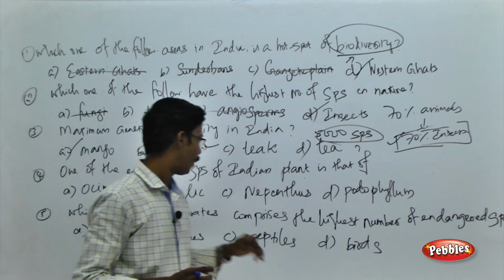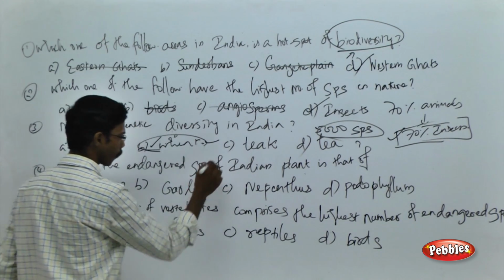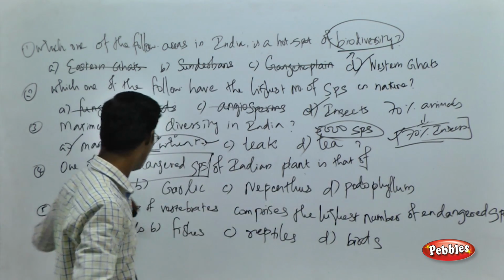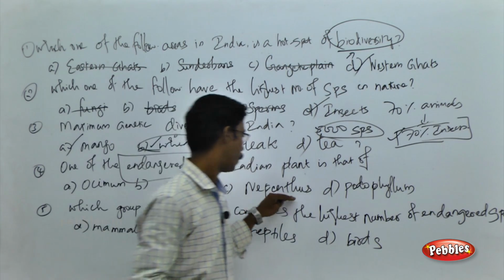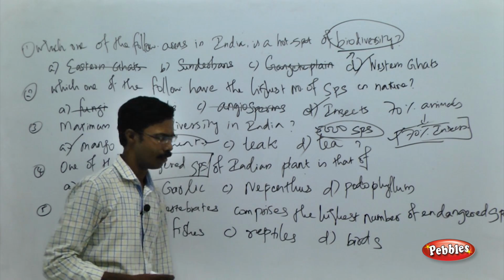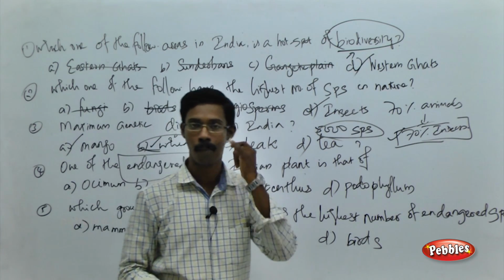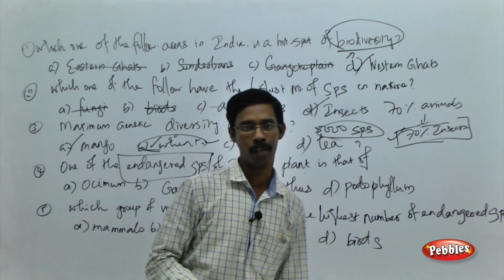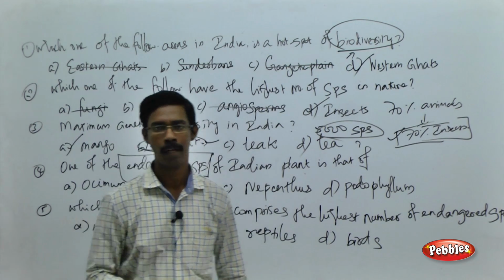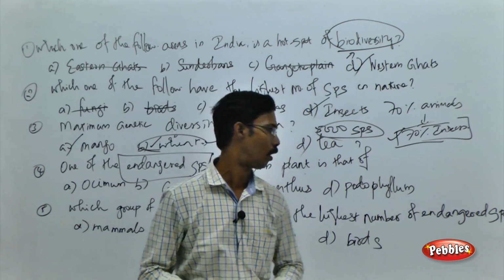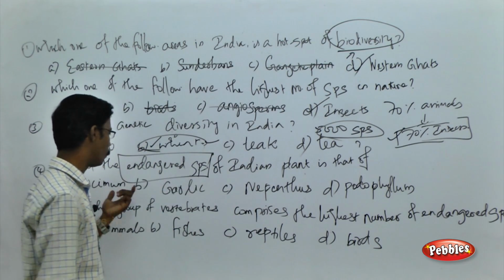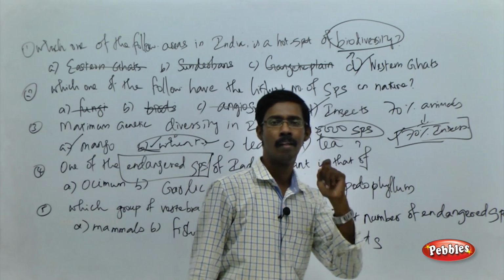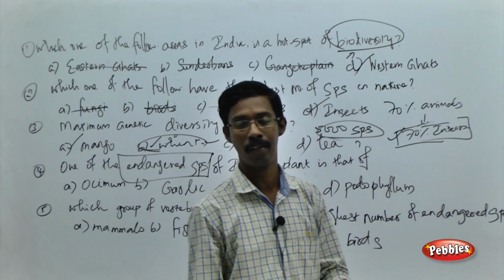One of the endangered species of Indian plants. See the choices: Osimum, garlic, nepenthes and podophyllum. All these plants belong to the medicinal plants of India, and endangered refers to being about to become extinct. They are being over exploited by the human population. That is the point you have to remember. All the varieties, Osimum, garlic, nepenthes, podophyllum, belong to Indian medicinal plants. They are being harvested and utilized for their medicinal properties.